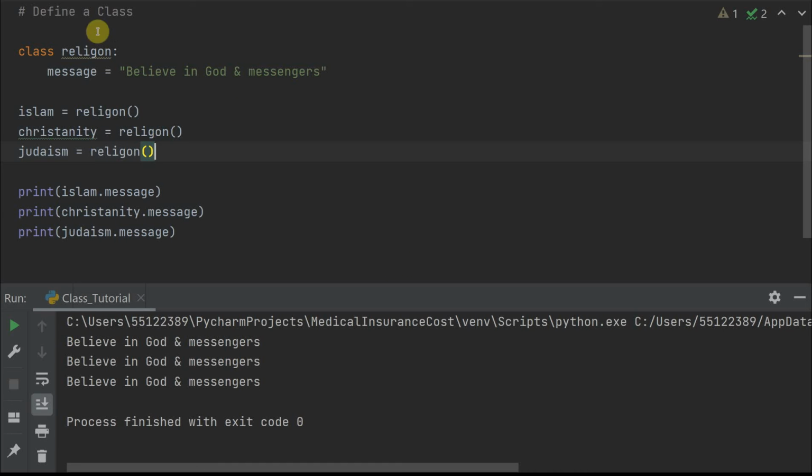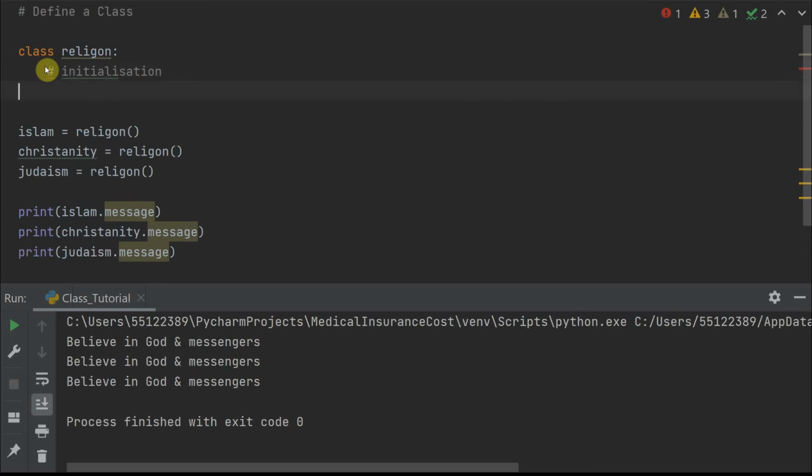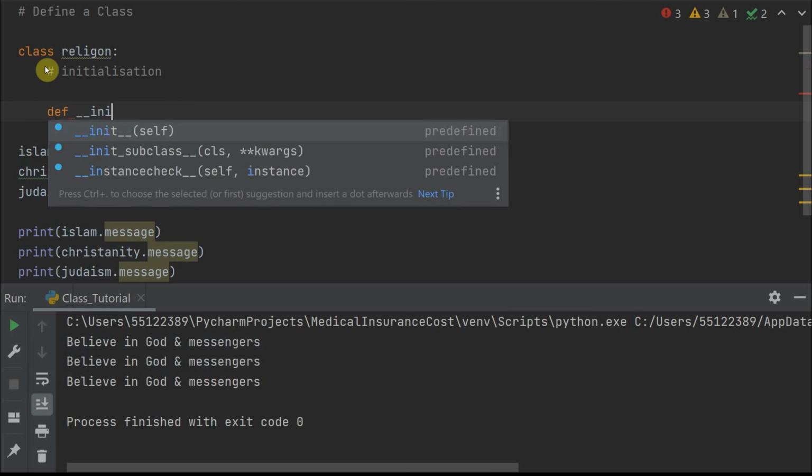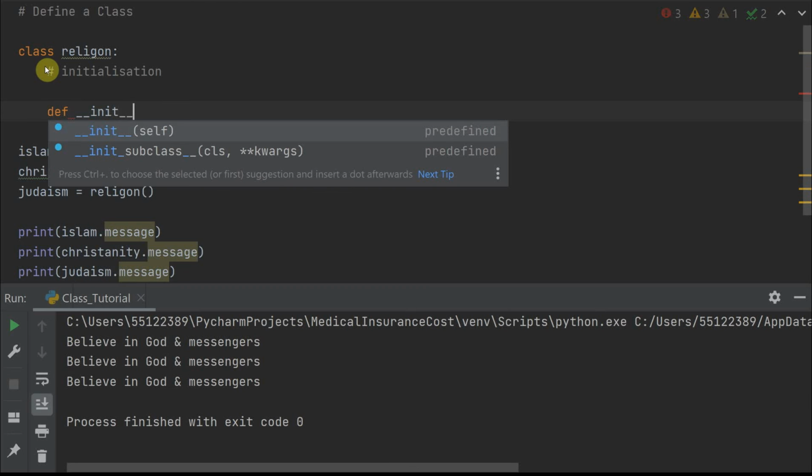But if you want to create a class with different information all the time, what you do is you define something called initialization. What it does is, you start with def, 2 underscores, init, and 2 underscores again.